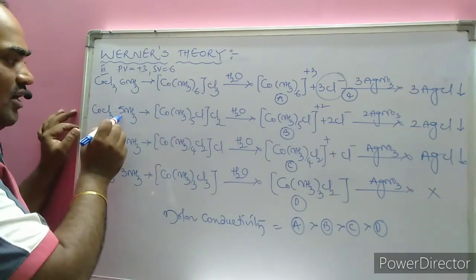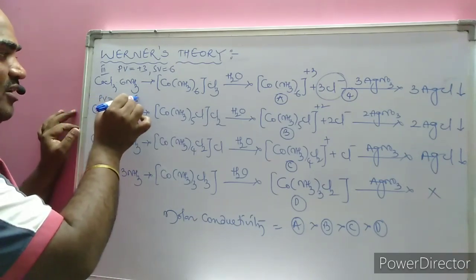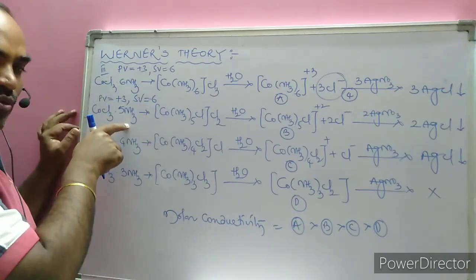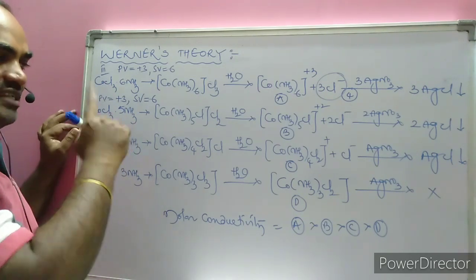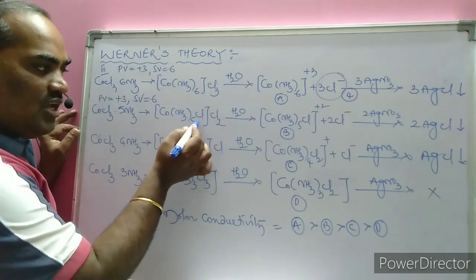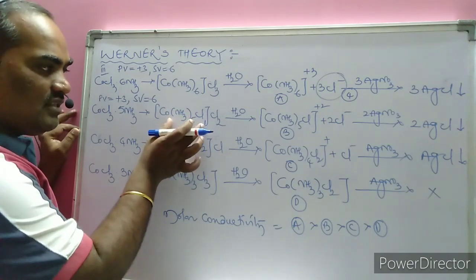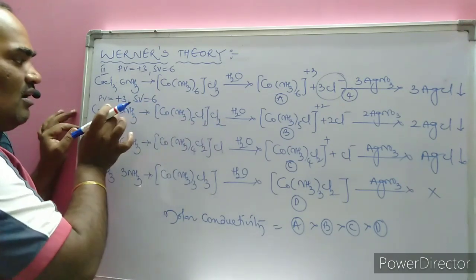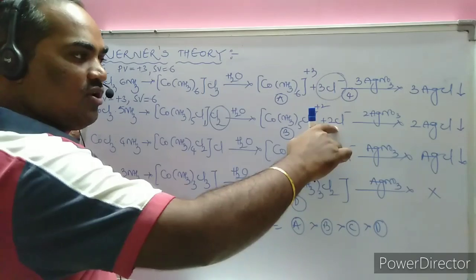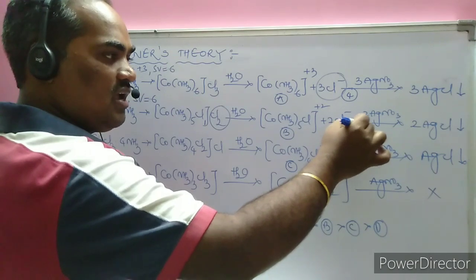Whereas if cobalt chloride is mixed with 5 NH3, what should be the primary valency? Plus 3. If the primary valency is plus 3, the secondary valency should be 6. But here only 5 ammonias are there, and the primary valency is ionizable, so it may be present outside the sphere and it may be present inside the sphere. In order to equate the coordination number or secondary valency, 5 NH3 and 1 Cl total 6. The primary valency is still 3. Only the species present outside the sphere gets ionized. Here there is 1 complex ion and 2 outside, so a total of 3 ions are formed.